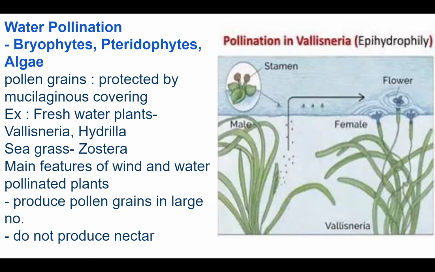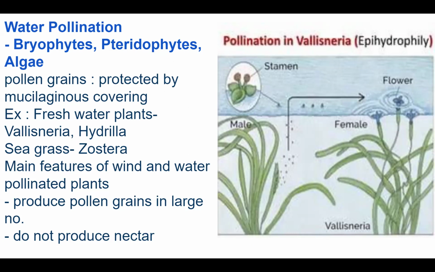So the pollen grains are protected by a mucilaginous covering so that they cannot rot or get disrupted because of water. So there's a mucilage covering. For example, Vallisneria, Hydrilla, all the seagrass, all those things.